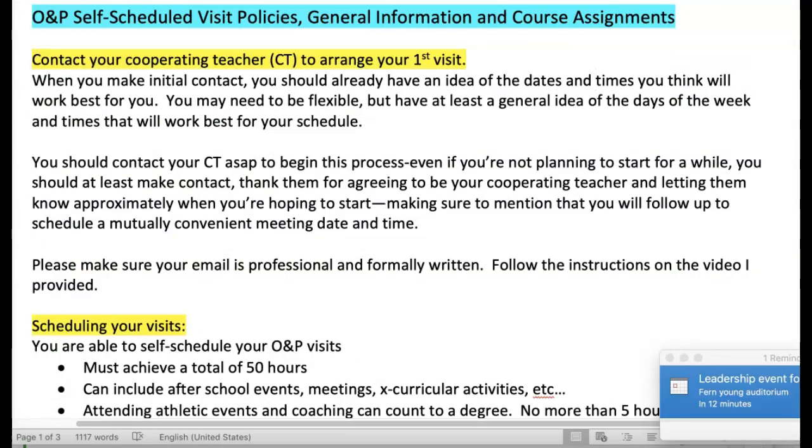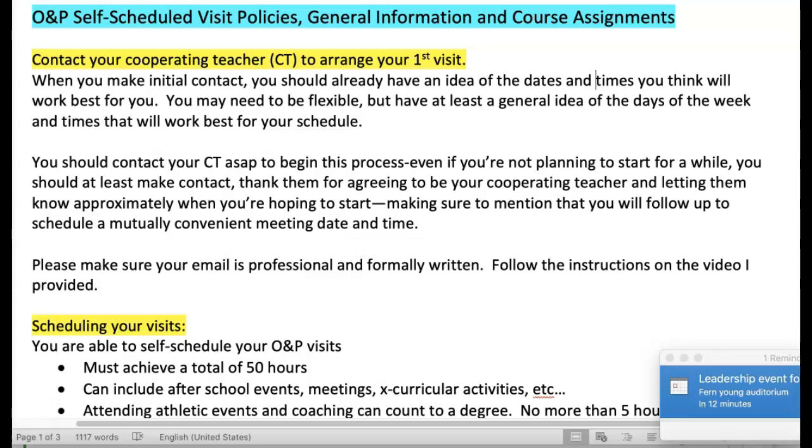Okay, now that you know where you're going to be placed, the name of your cooperating teacher and all of that important information, what you would like, sorry, I got sidetracked. I've still got email coming in.